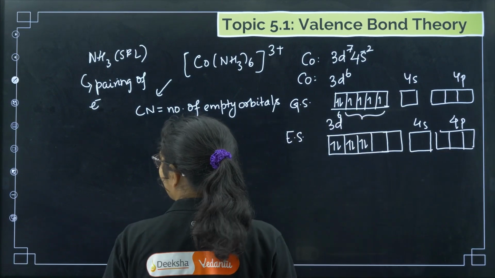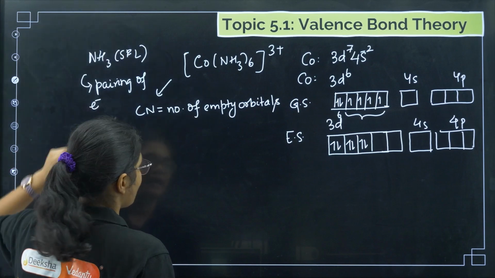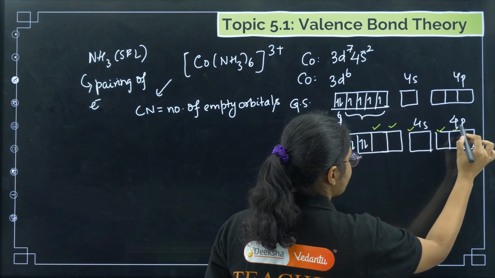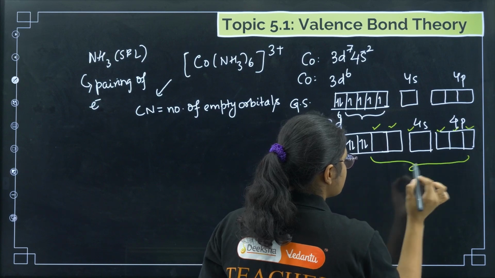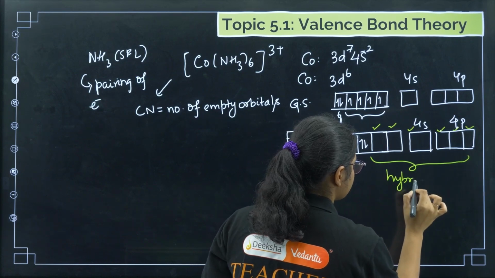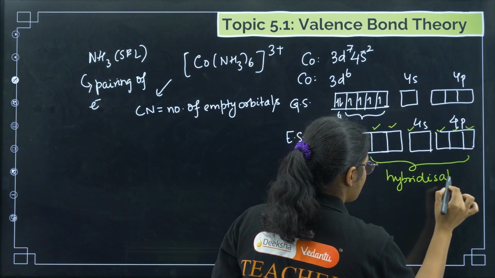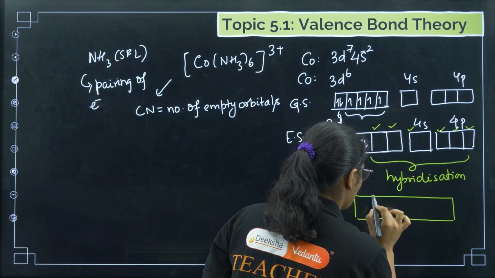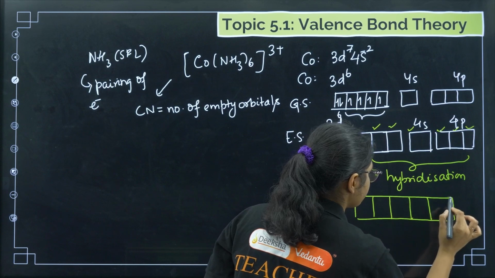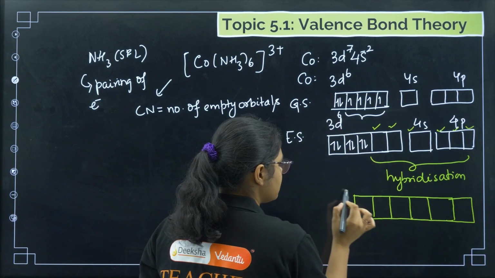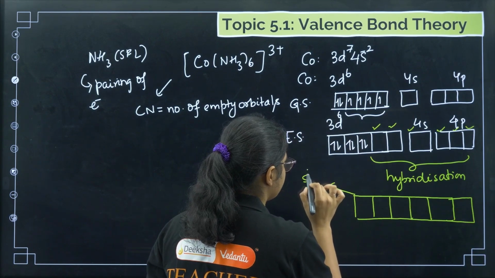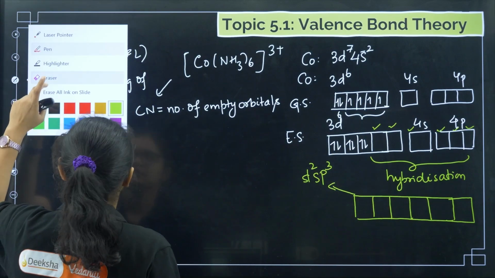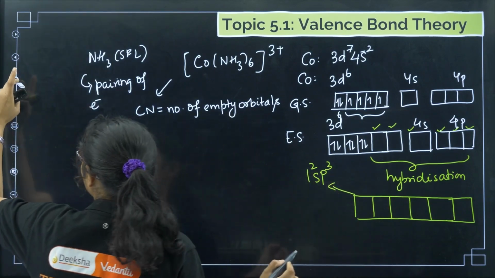Now you can see how many empty orbitals we have: 1 2 3 4 5 and 6. So these 6 orbitals will undergo hybridization. After they undergo hybridization, we will get 6 hybrid orbitals, 1 2 3 4 5 and 6. Each of these hybrid orbitals is named d2sp3.